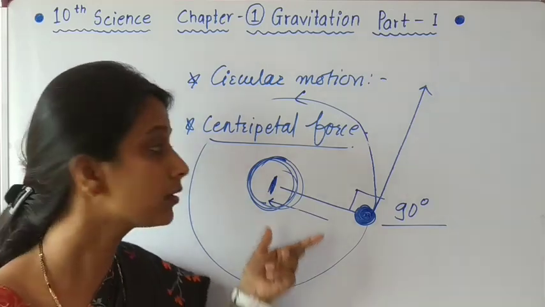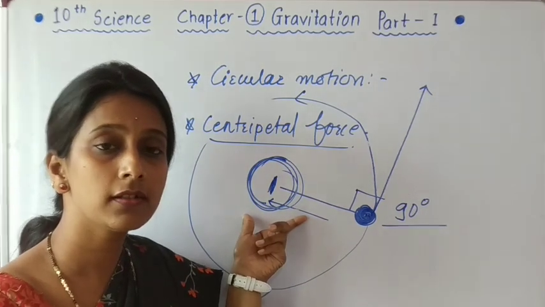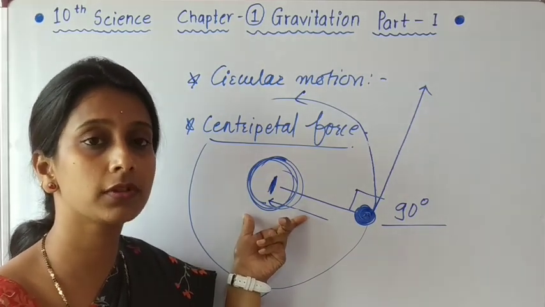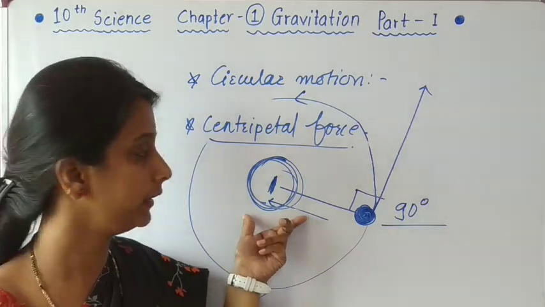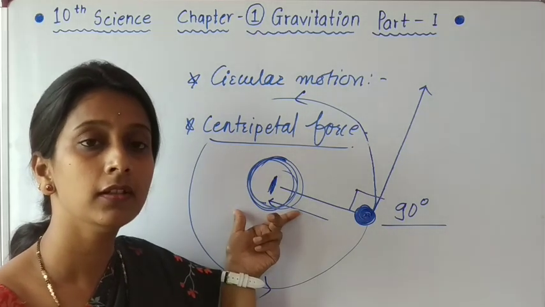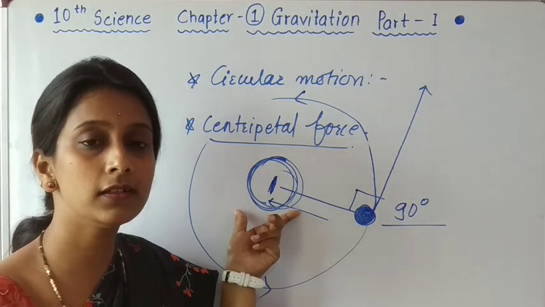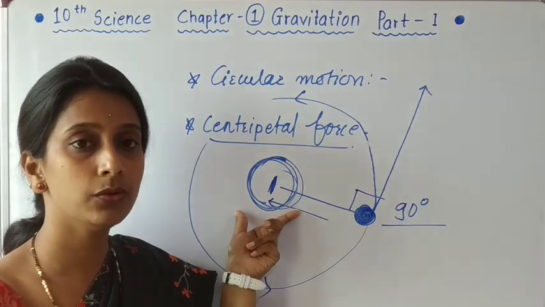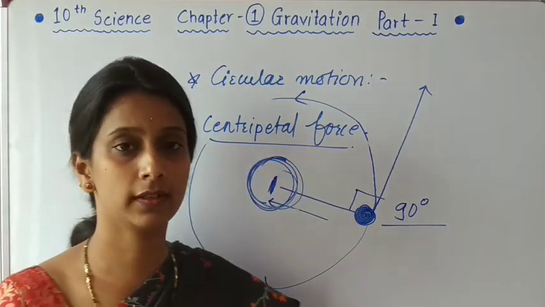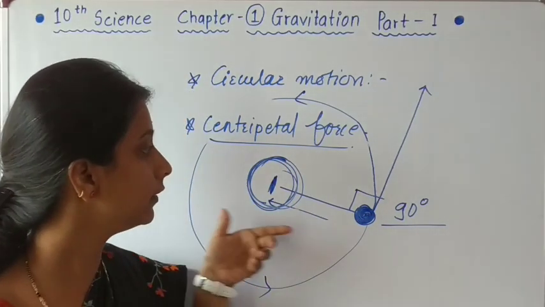At that time, the Sun also exerts a special force on all those planets. In this way, the force acted from the Sun is directed toward the center. So our solar system is like this.